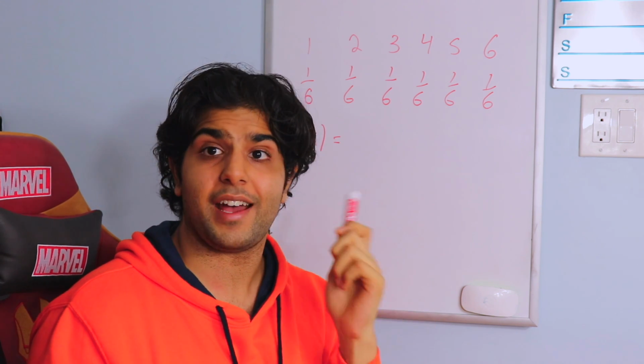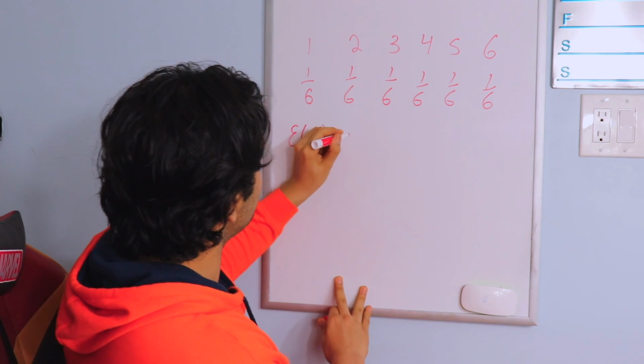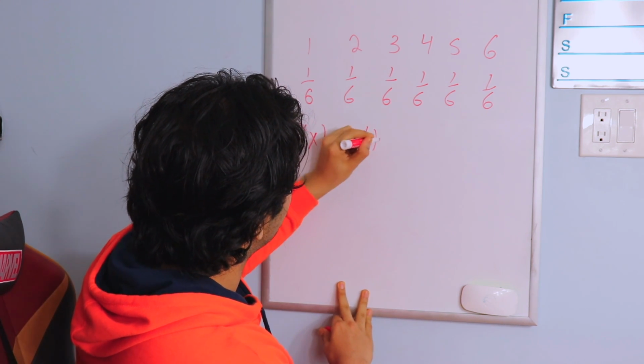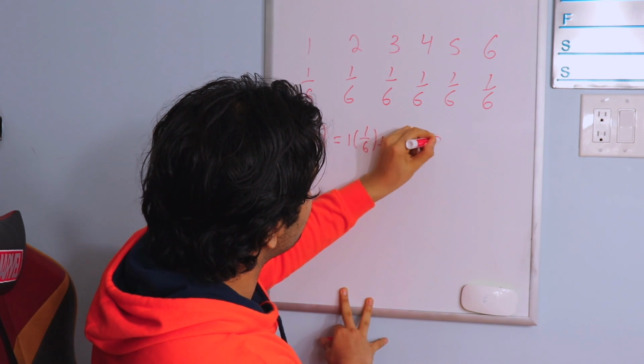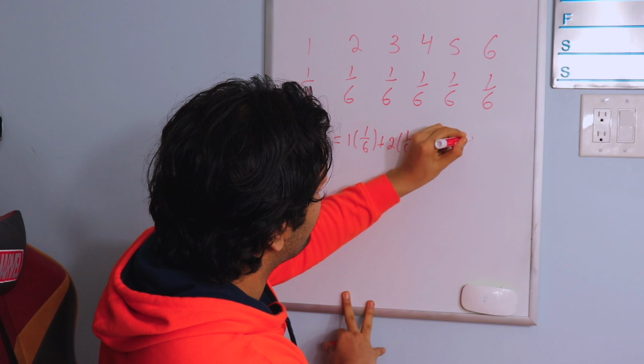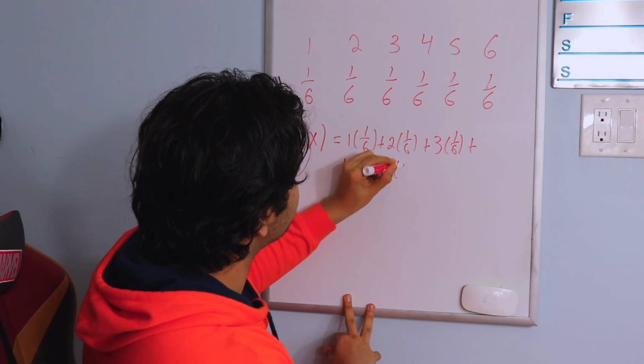In this case, each side has a different value, so we need to consider each side's value: 1 times 1/6 plus 2 times 1/6 plus 3 times 1/6, and so on. We just do that for each side and multiply it out.